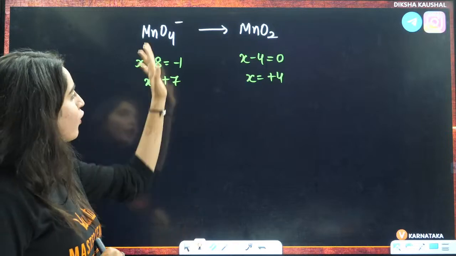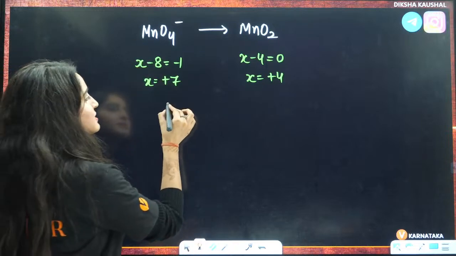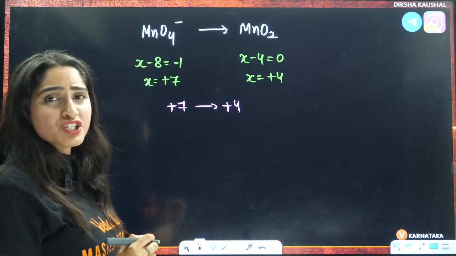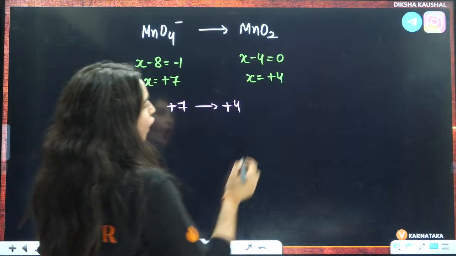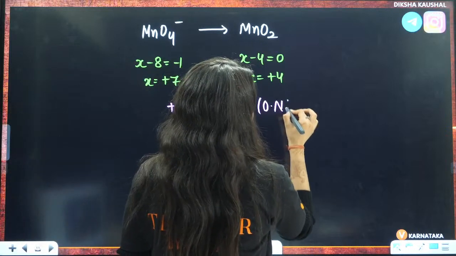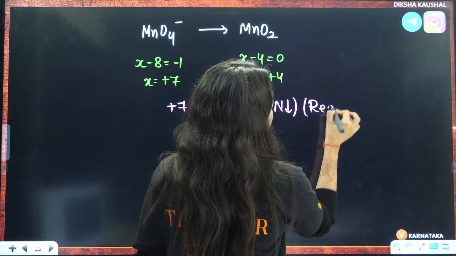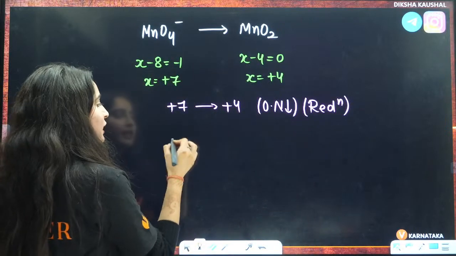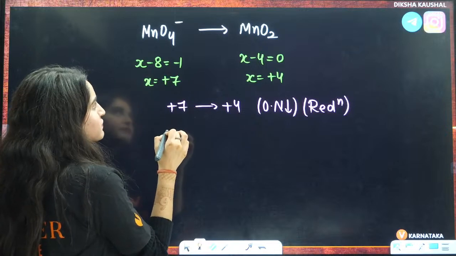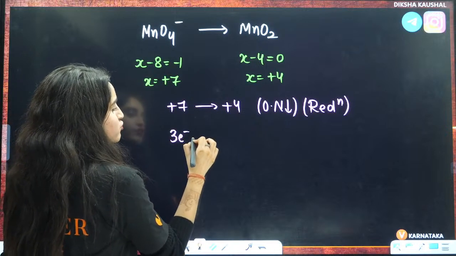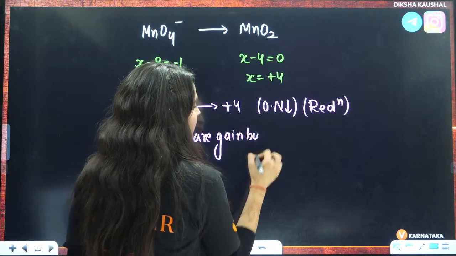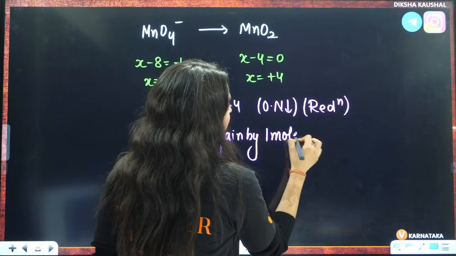Now, the oxidation number is going from plus 7 to plus 4. Oxidation number is decreasing, that means reduction. So, how many electrons are getting gained? Here 5, 6, 7, that means 3 electrons are gained by 1 molecule.